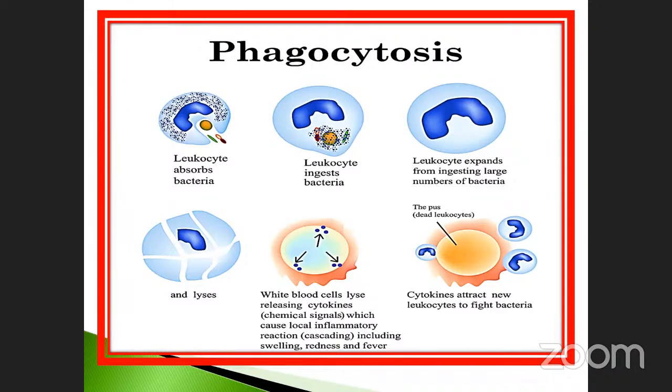Cytokinin is secreted by the white blood cells, the neutrophils I already told you about. So the white blood cells lyse, releasing cytokinins, which are also responsible for another action, a second action. This one we may consider as a primary action, and this one is called a secondary action. Okay, this is one process.